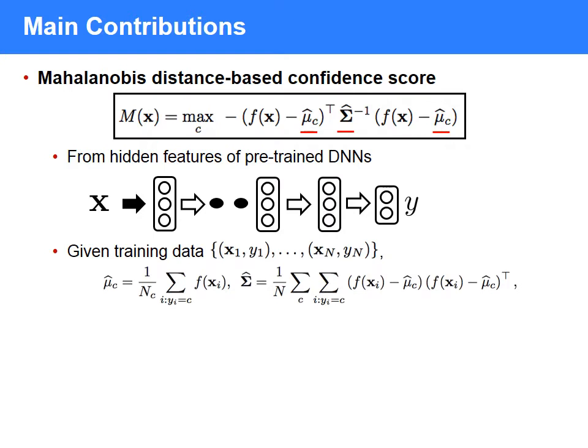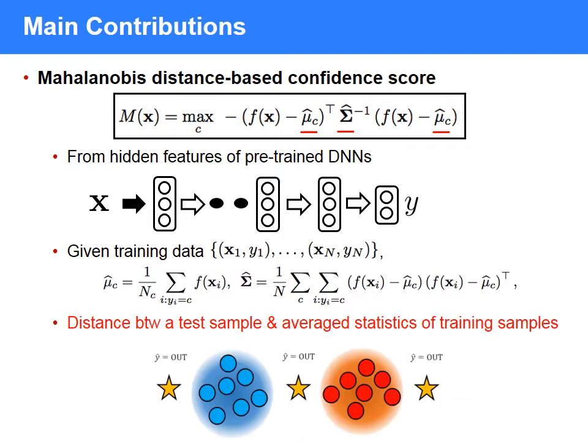The idea is very simple. Using training data, we first compute the empirical class mean and covariance matrices as shown in this equation. Then we can measure the distance between a test sample and the average statistic of the training samples. Because abnormal samples like out-of-distribution data and adversarial samples can be farther away from the average statistic of the training samples, we define this metric as a new confidence score.